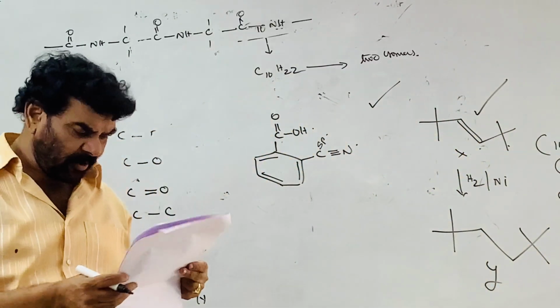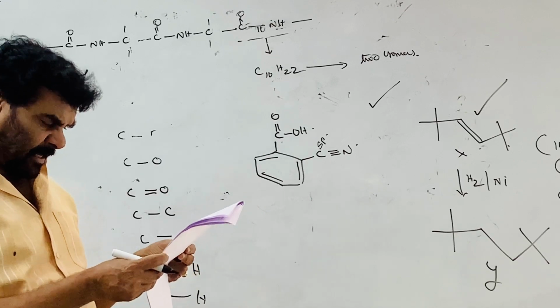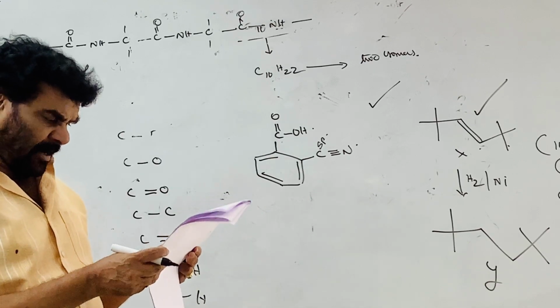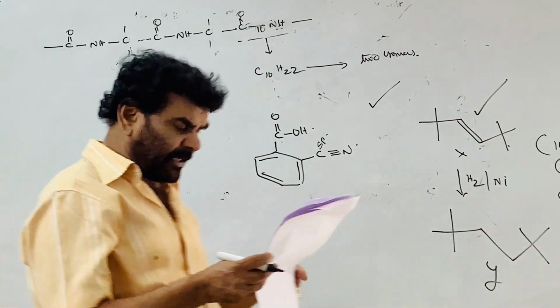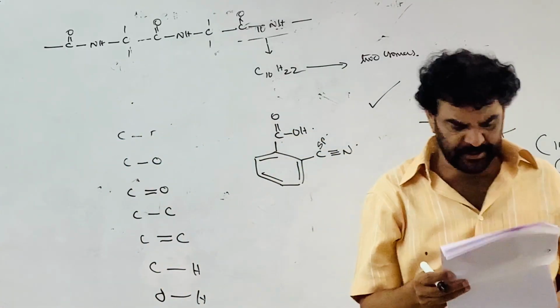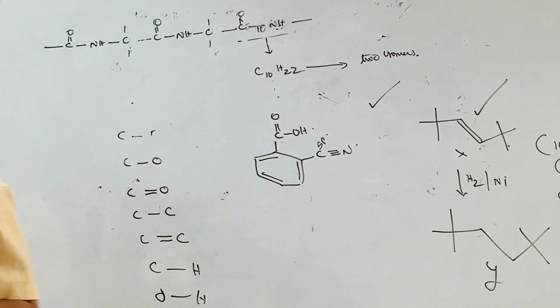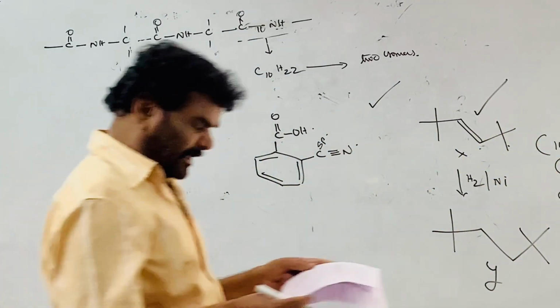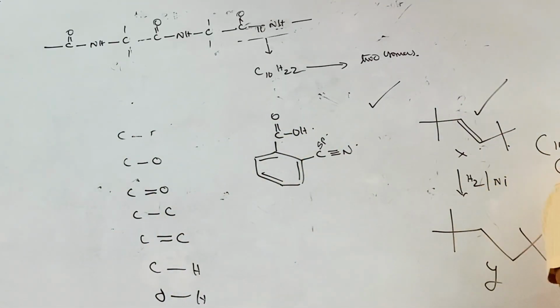So in this only one is correct and the other three are wrong. That is, 1, 2, 4 are wrong. Only 3 is a polypeptide chain. The polyamide chain formed from the alpha amino acids is called the polypeptide. So C is the correct option.